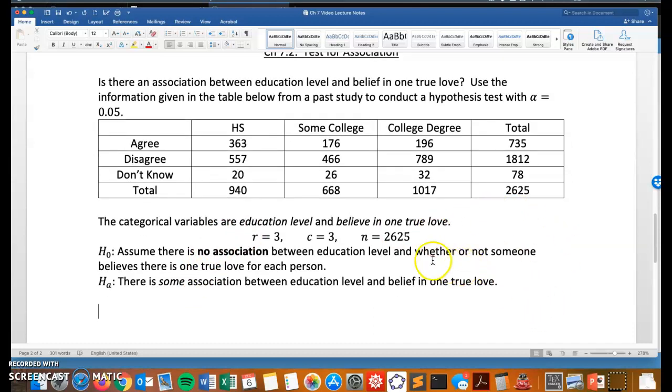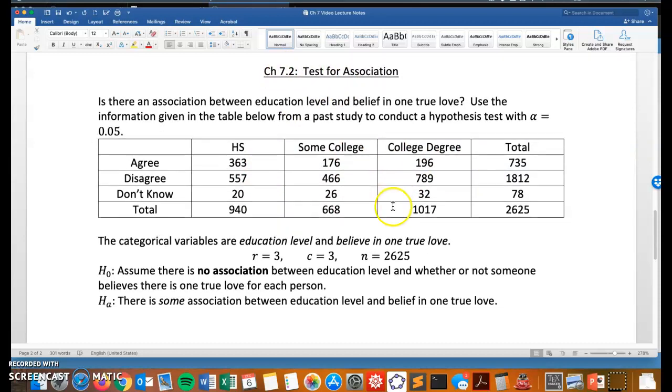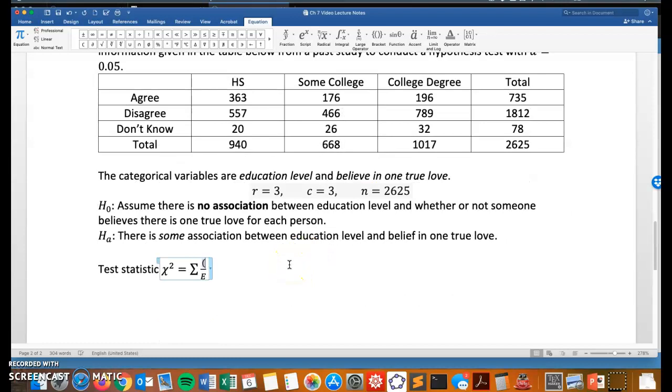I'm going to use GeoGebra. I like the GeoGebra software better than StatKey for test for association to calculate my test statistic, which is chi-squared. It's the sum of all the differences between the observed and expected values squared, divided by the expected value of each category.